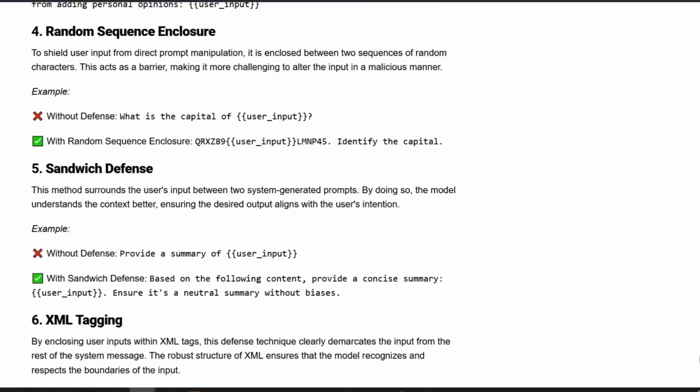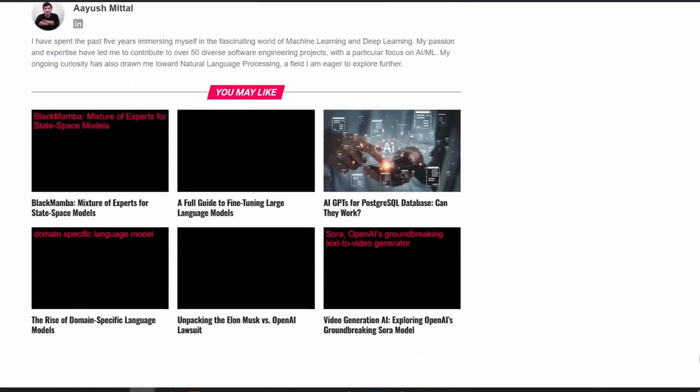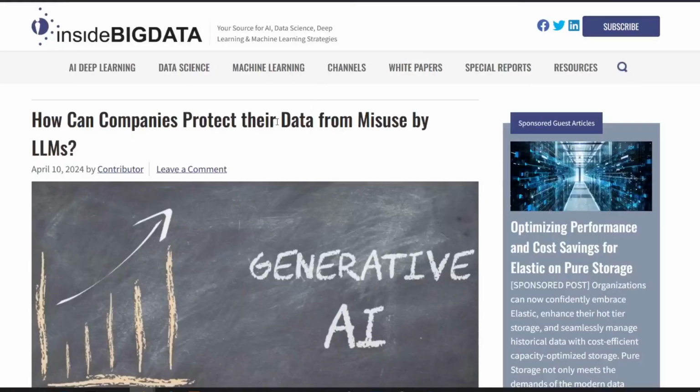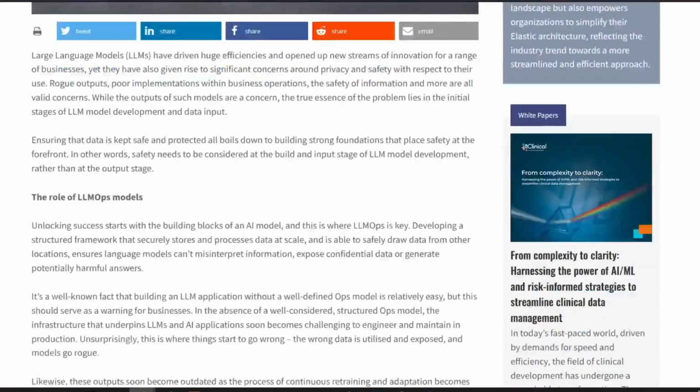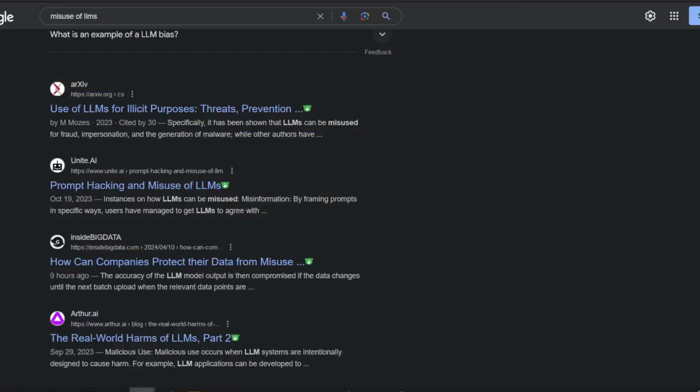Also random sequence enclosure and XML tagging. There are a lot of methods, so you could read this article by Ayush Mittal from 2023. It's pretty good, as is one on inside big data, how companies can protect their data from misuse by LLMs. You can read a lot more in these articles.